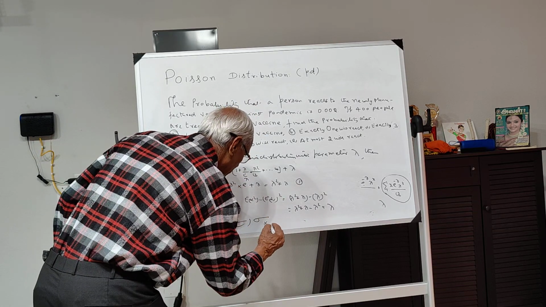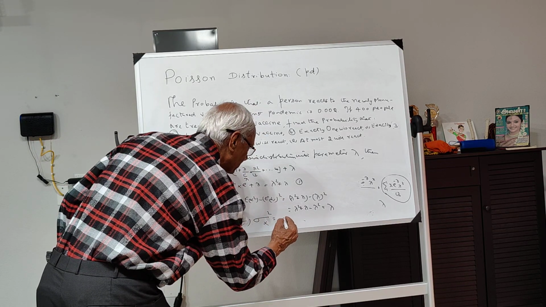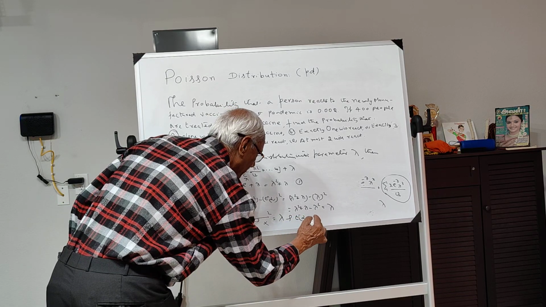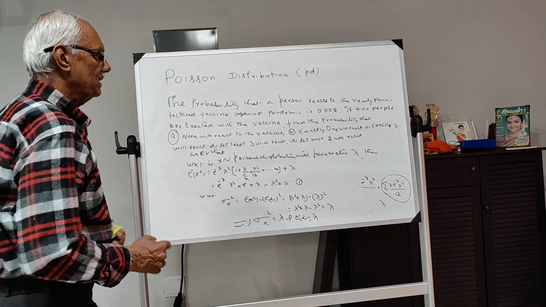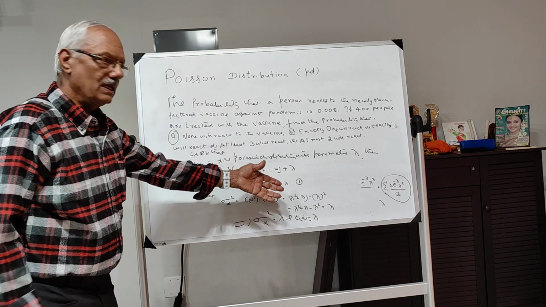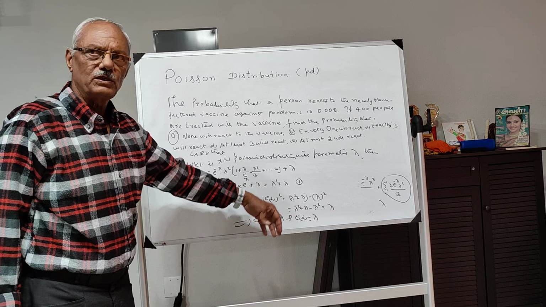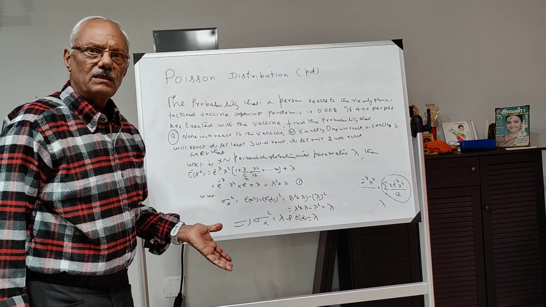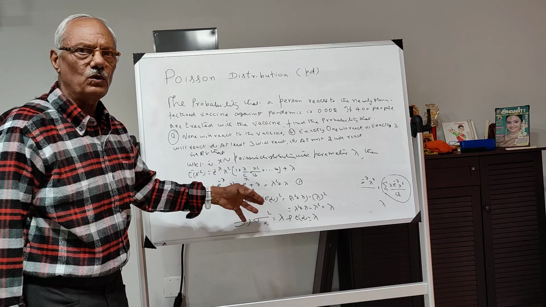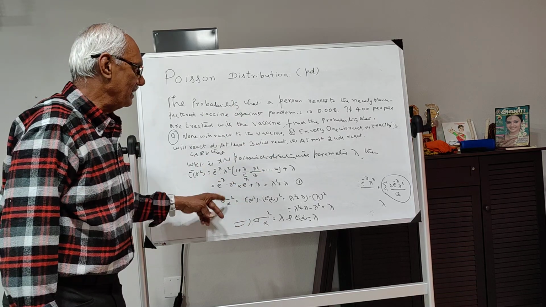This implies sigma square of x is equal to lambda and E of x is also equal to lambda. So I have proved that the mean of a Poisson distribution is the parameter lambda and also the variance is equal to the parameter lambda.